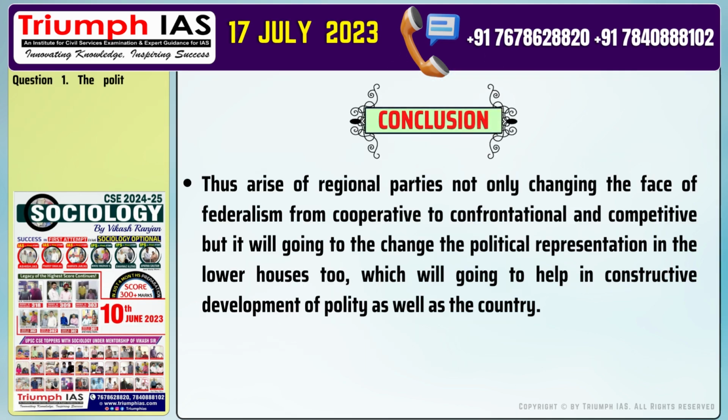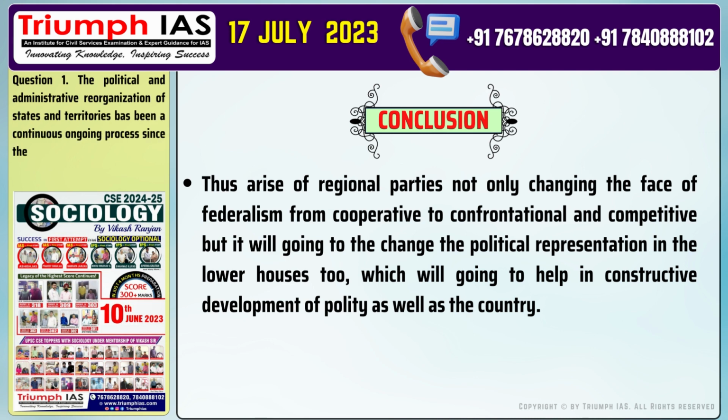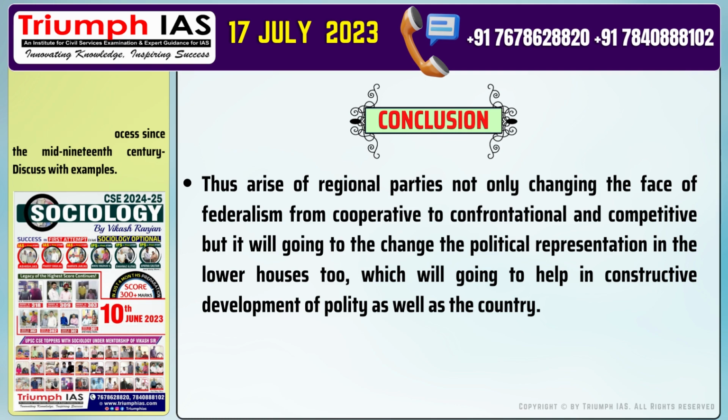Conclusion of the answer is thus: the rise of regional parties is not only changing the face of federalism from cooperative to confrontational and competitive, but it is also going to change the political representation in the lower houses too, which will help in the constructive development of polity as well as the country.